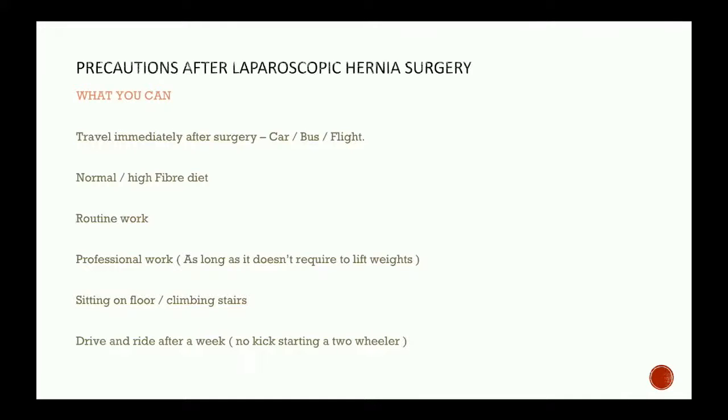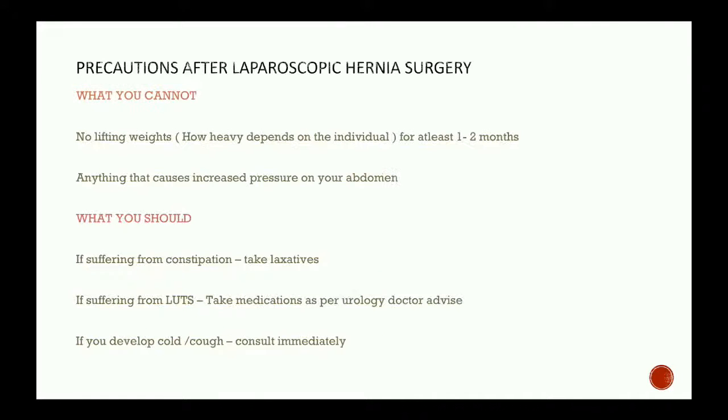You can drive or ride a vehicle after about a week's time. Riding, again, you don't have to kickstart because it causes intra-abdominal pressure. If you do too much heavy work too early, chances of recurrence are there. So you have to be very careful in the first few months after the surgery, and after about 3 months you can be almost back to normal.